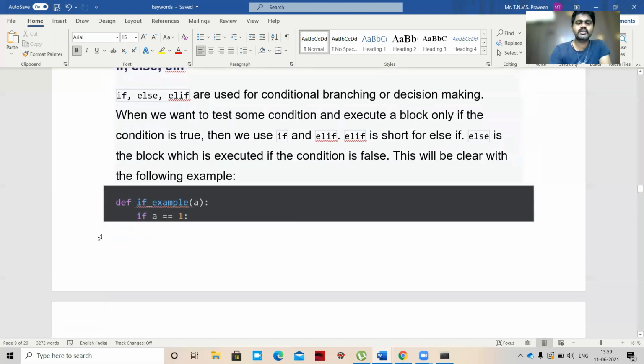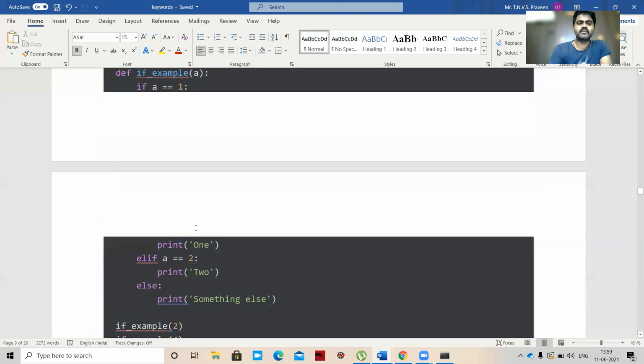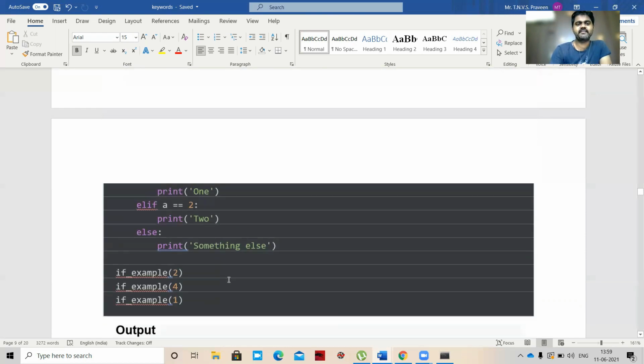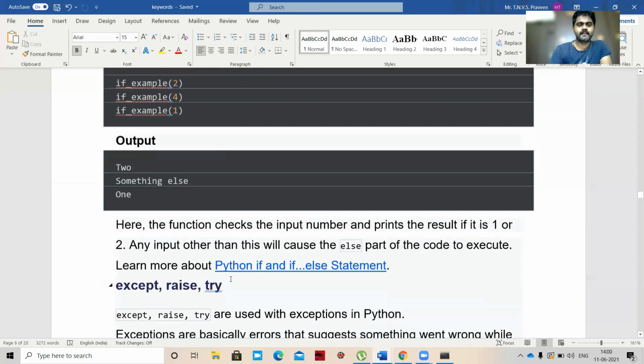Okay. So define if_example of a: if a double equal to 1, print 1. Elif a double equal to 2, print 2. Okay, else print something else. Okay, like that. So this is if, elif, else.